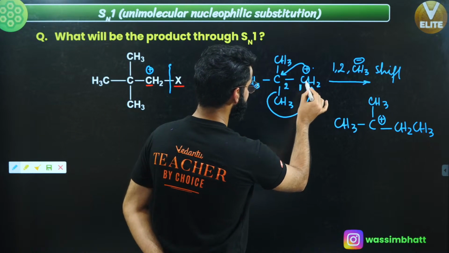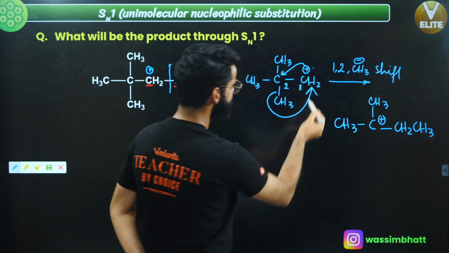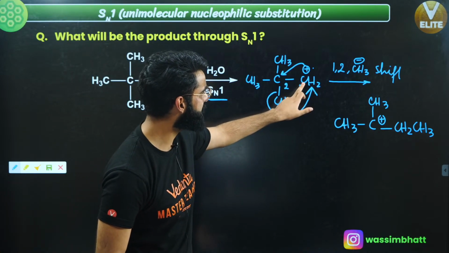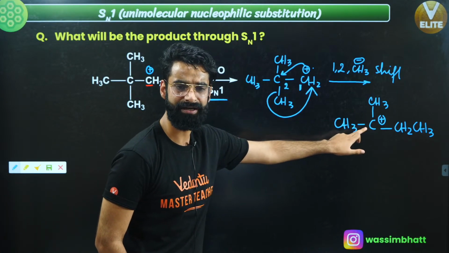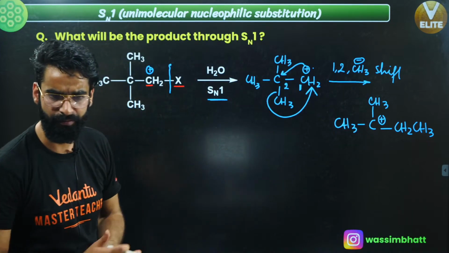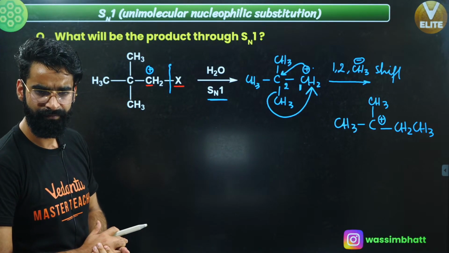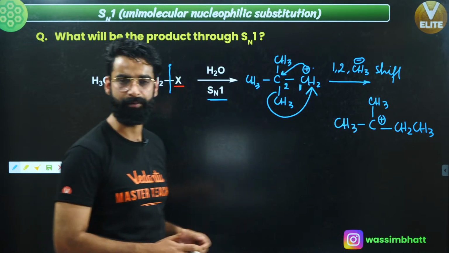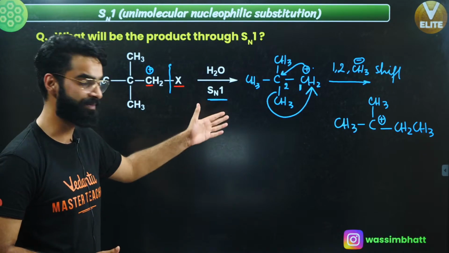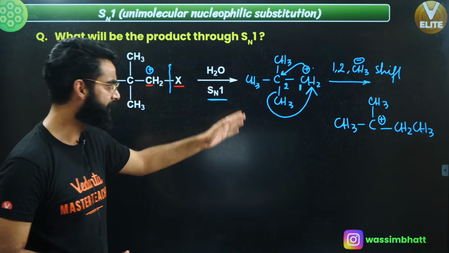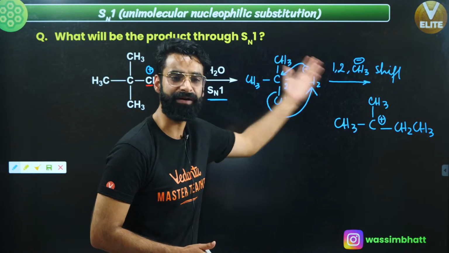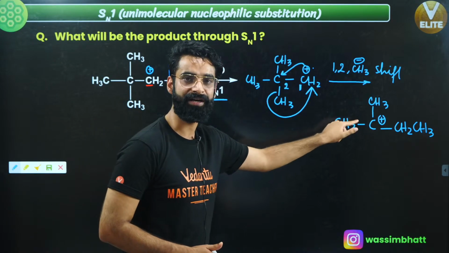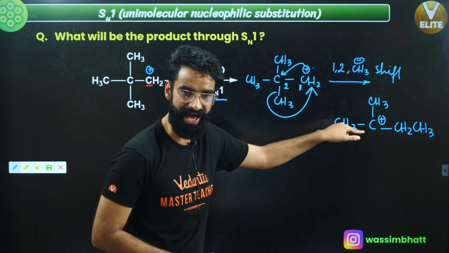Now people have a look. In this carbocation, how many alpha hydrogens? I mean, you can clearly tell me. See, this is 1 degree carbocation. This is 3 degree carbocation. 3 degree carbocation is definitely more stable than that of 1 degree carbocation. So due to rearrangement, what's happening over here? Due to rearrangement, stability of carbocation is increasing, right? Now, since the stability of carbocation has increased, rearrangement will happen over here.